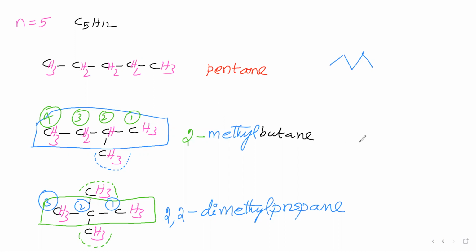Now for this bond notation, here 4 carbon atoms are there and one branch is there. Like this we have written. Now what is the meaning of this one? In this bond notation you see, the corner is one carbon. Here one carbon, here one carbon, here one carbon. So this bond notation we have given like this. Here 5 carbon atoms we have given like this. Now we said the IUPAC name for this one.